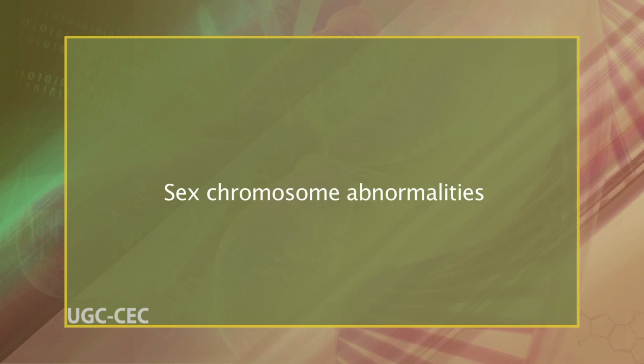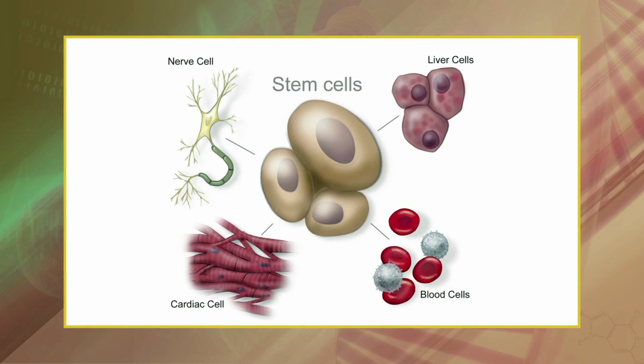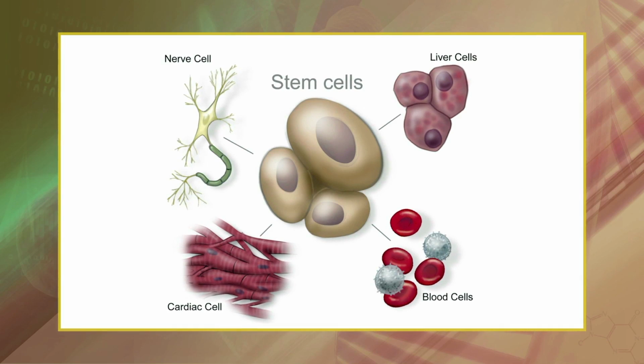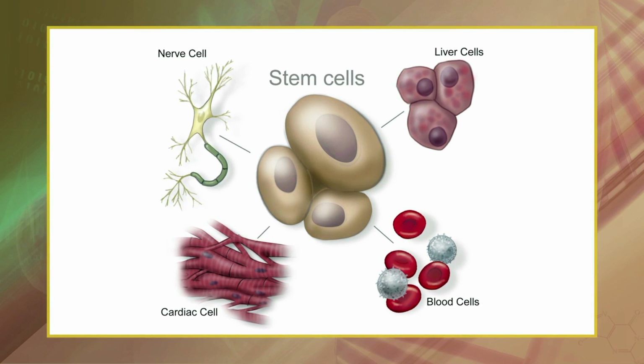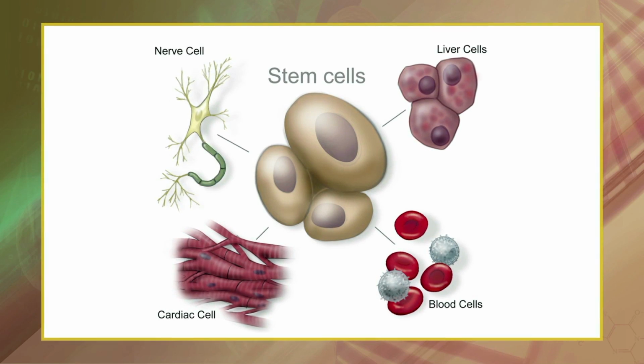Now let's discuss sex chromosome abnormalities. The consequences of a chromosomal aberration depend on the genes that are affected and the type of cell in which it occurs. If the aberration occurs in a somatic cell, the consequences are generally minimal because only a few cells of the body are usually affected.